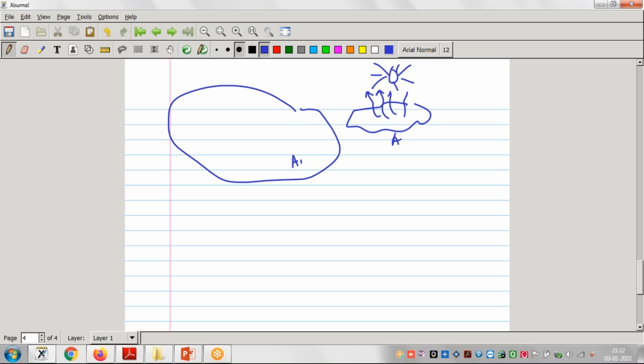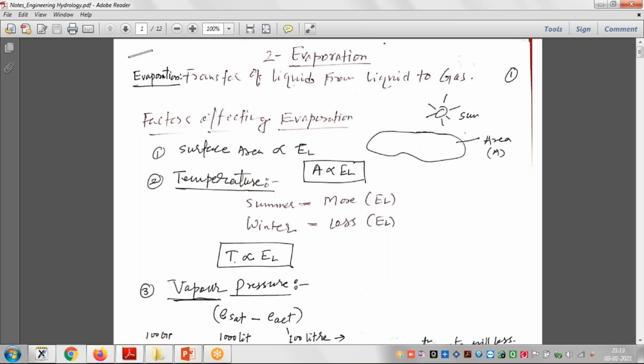As the area is more, the evaporation loss will be more, and as the area is less, the loss will be less. So we can say that area is proportional to evaporation loss. This is one of the factors.